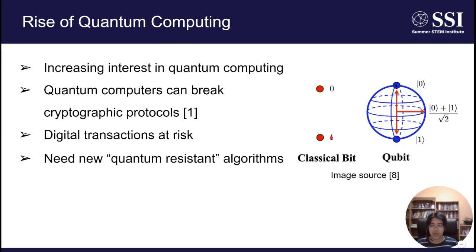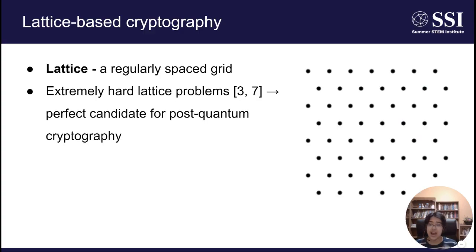While this enhanced computing power is excellent for innovation, it's also problematic for security reasons because quantum computers can break some of the widely used cryptographic protocols such as RSA. This means that all digital transactions, including emails and bank accounts, are at risk, and hence we need new quantum-resistant algorithms. And this is where lattice-based cryptography comes in.